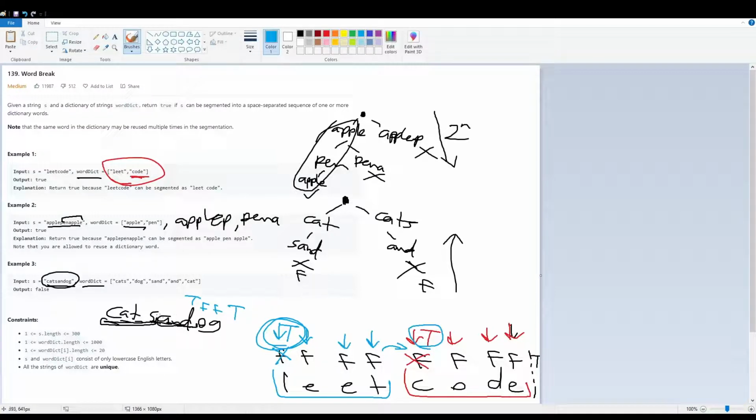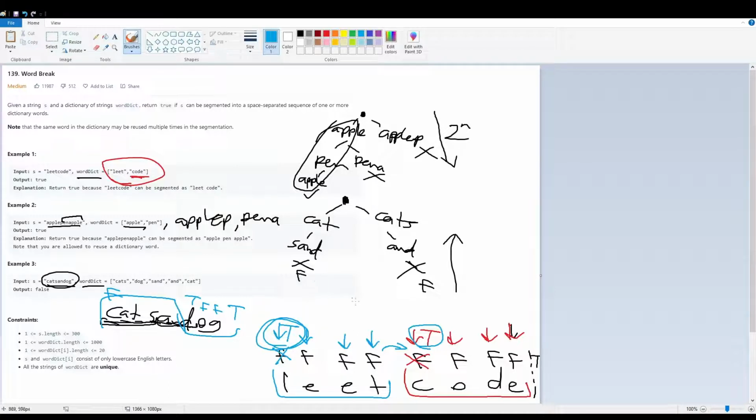Nope. AN, SAN, TSAN, ATSAN, etc. And we find out, while this can be segmented, this cannot. So therefore this will be false. This will stay the value of false and we return false. So that's how we're going to go about it.